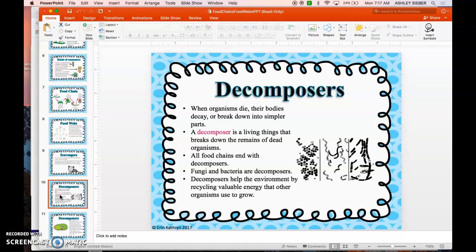When organisms die, their bodies decay or break down into simpler parts. A decomposer is a living thing that breaks down the remains of dead organisms. All food chains end with decomposers. Fungi and bacteria are decomposers. Decomposers help the environment by recycling valuable energy that other organisms use to grow.